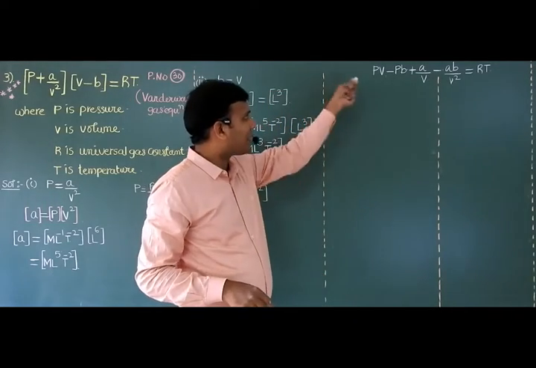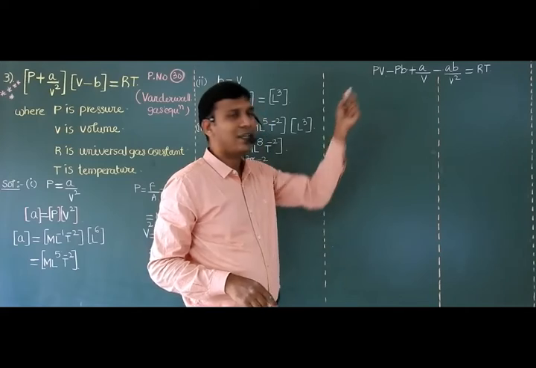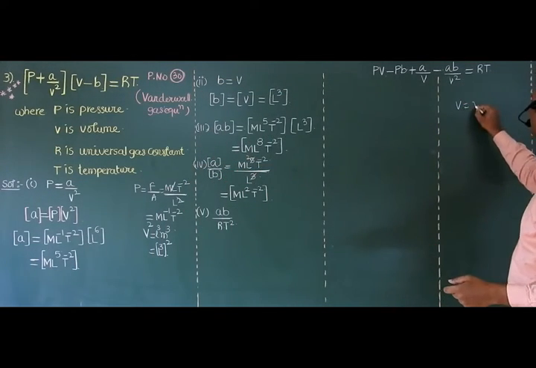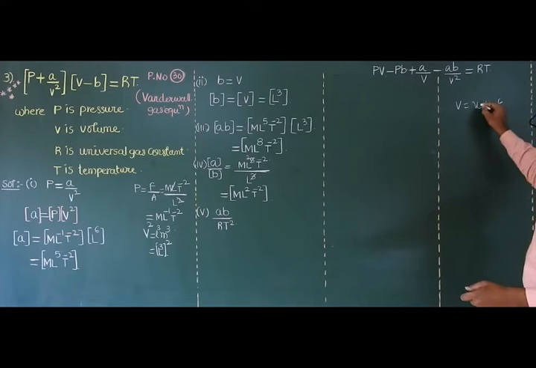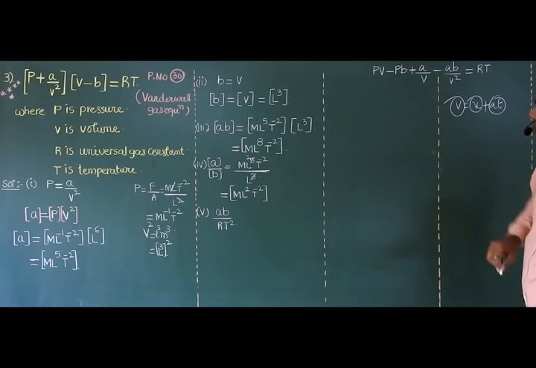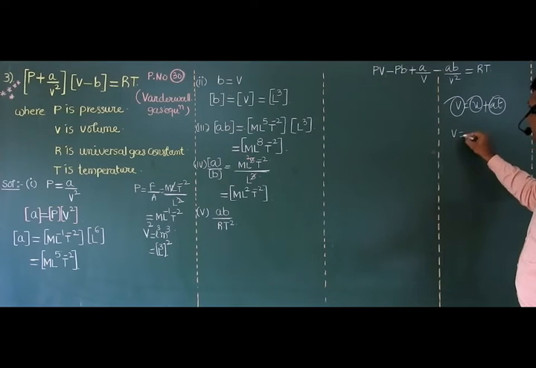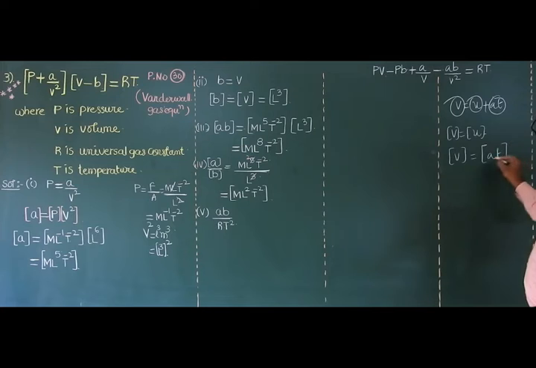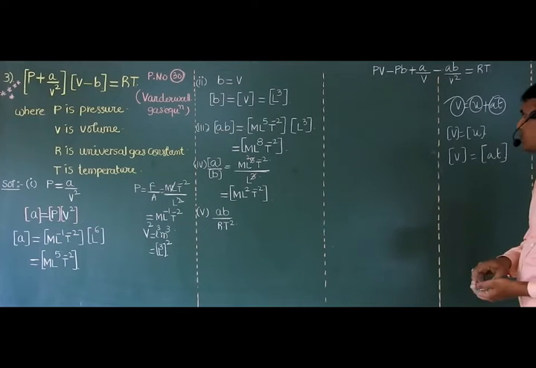Same here, they are added, they are subtracted and equated. V is equal to U plus AT. Just remember this. The dimensional formula of U, of AT, and of V are the same. Then we can write the dimensional formula of V is equal to that of U, and equal to that of AT. If you are still not following, okay.